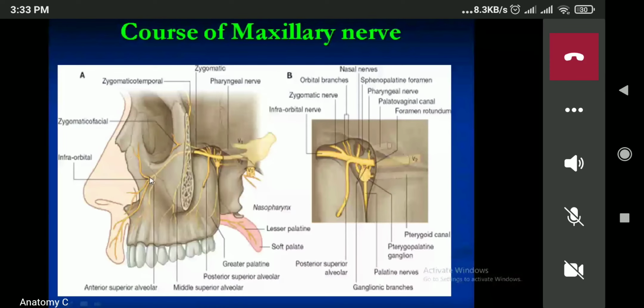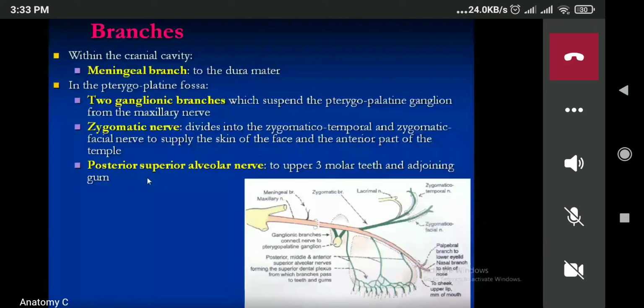Now the branches that will be present in the pterygopalatine fossa: can you see the two branches that are hanging the pterygopalatine ganglion? Those are known as the ganglionic branches. Now next one, from the superior part, from the upper part, one zygomatic branch will arise, which will further divide into zygomaticofacial and zygomaticotemporal. Then another one is there. This is known as the posterior superior alveolar nerve.